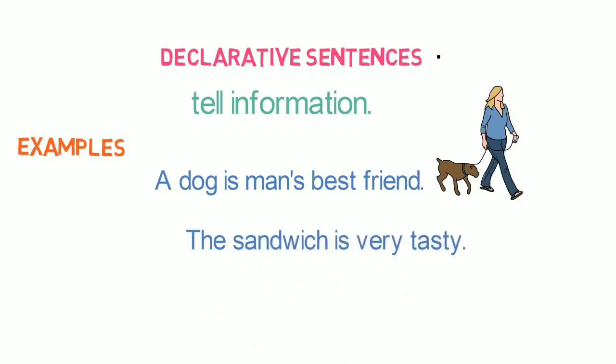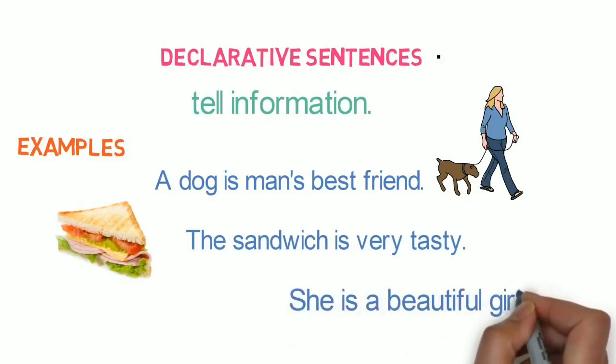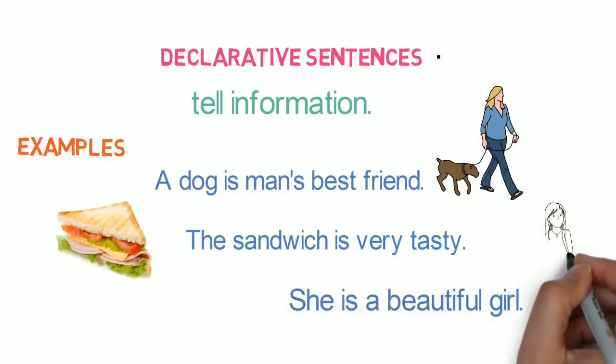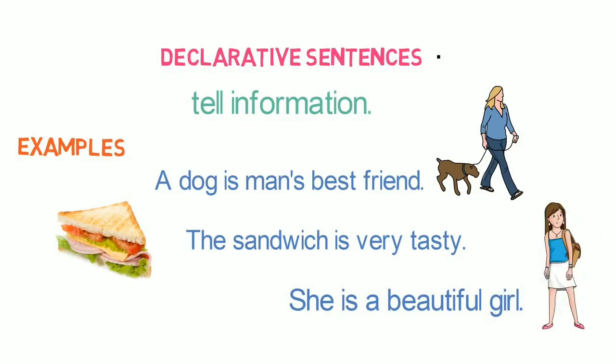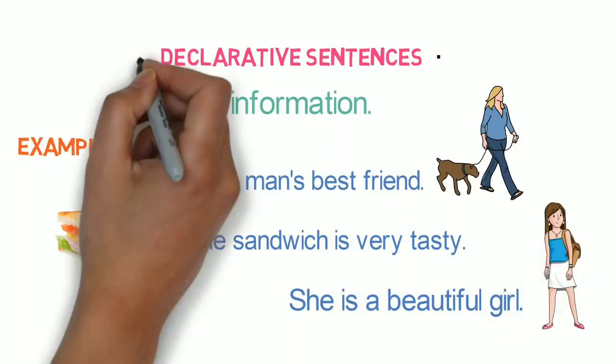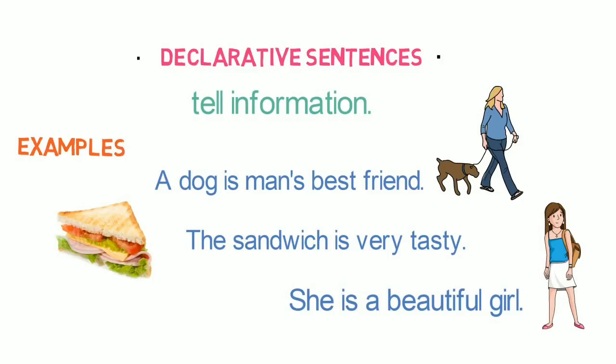The next one is "The sandwich is very tasty." So in this sentence also we can easily understand that the sandwich is very tasty. Now the next one is "She is a very beautiful girl." So it is conveying information about the beautiful girl.